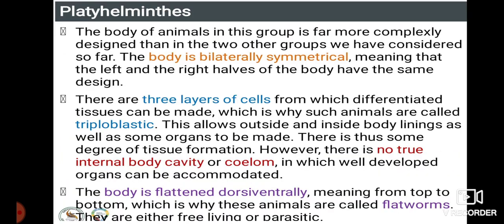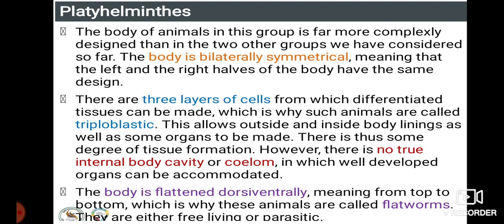The next thing we have is platyhelminthes. The body of animals in this group is far more complexly designed than in the other two groups we have considered so far. The body is bilaterally symmetrical. Bilaterally symmetrical means the left and right halves of the body have the same design. That is, if you cut the organism down the middle, the body is going to split into exactly two halves.